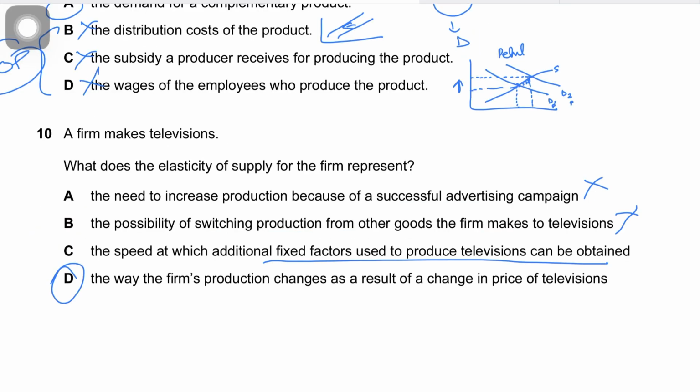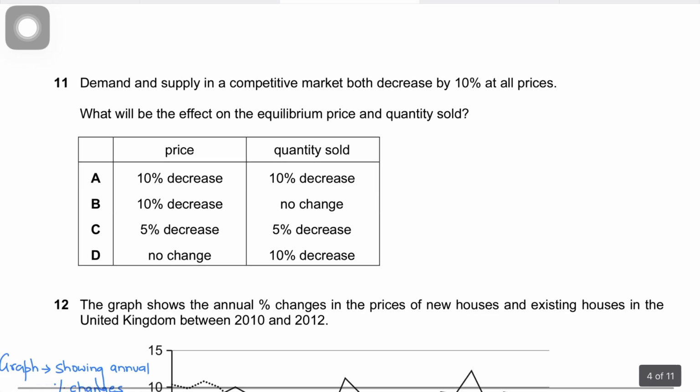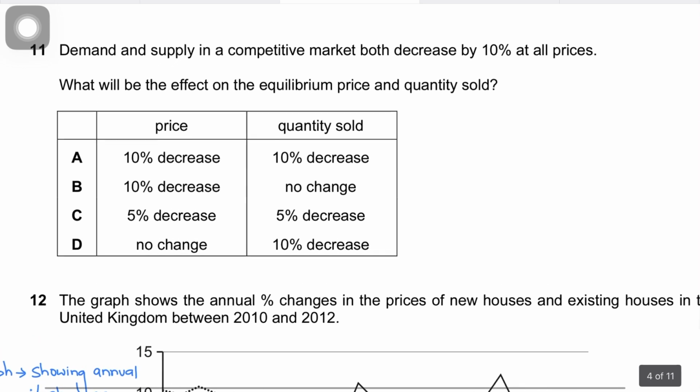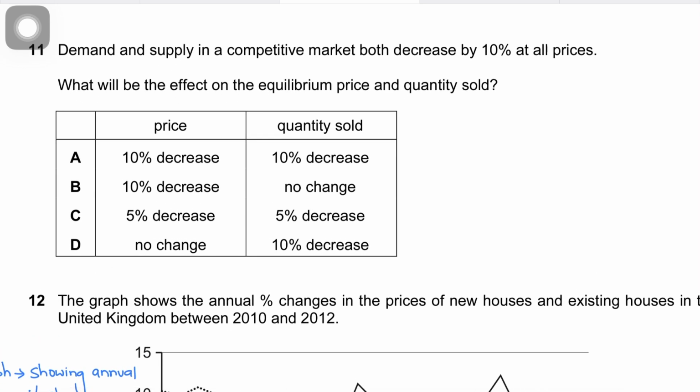Now question number 11 says demand and supply in a competitive market both decrease by 10% at all prices. What will be the effect on the equilibrium price and quantity sold? Usually this sort of MCQ does come in the exam, and for these you need to understand that if demand and supply are both decreasing by the same magnitude, then if demand goes down, one thing's for sure, the quantity goes down. If supply goes down, the quantity goes down as well. So quantity has to go down.